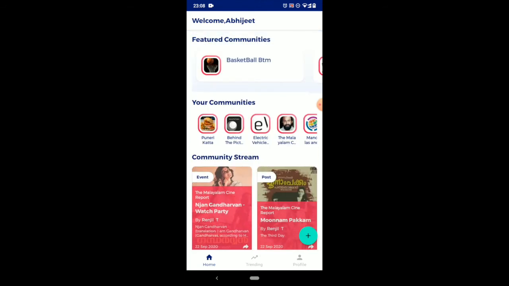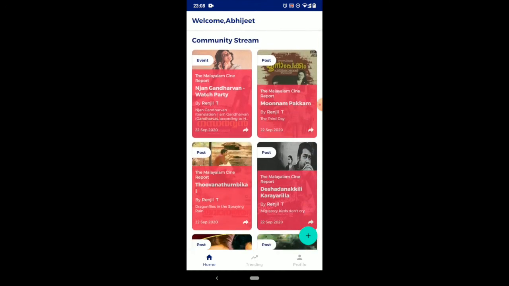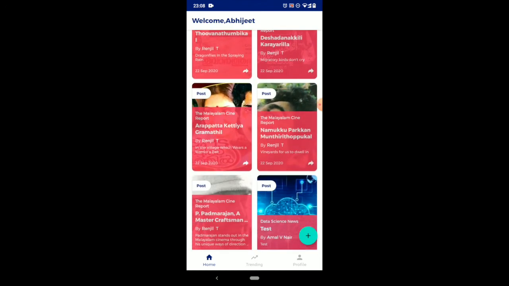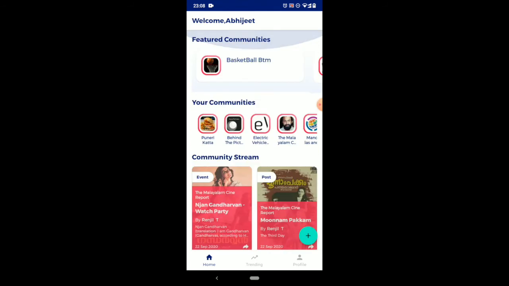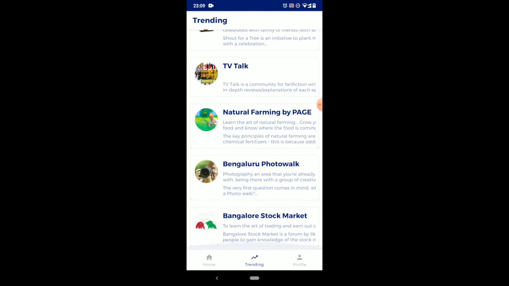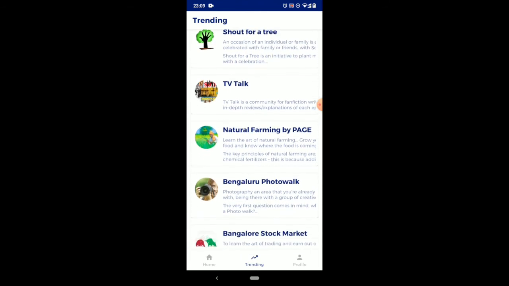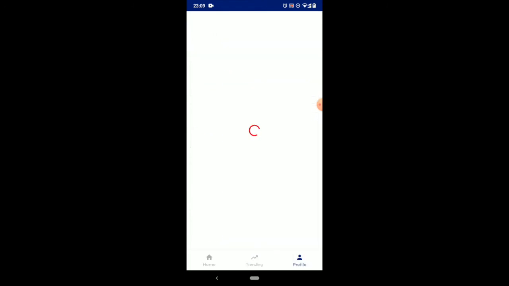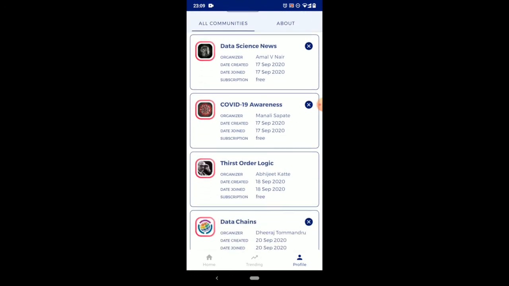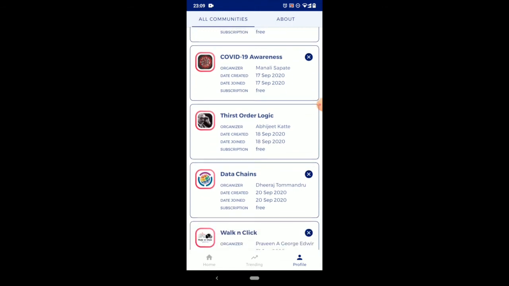As you have seen on the web app, there's a featured community section, there's your community section, there's the community stream where you can find out about all the artifacts that are created by your community. There's a trending section on the mobile app where you can see which communities are gaining more traction around you. There's the nice profile section which you can use to leave communities you're no longer interested in.